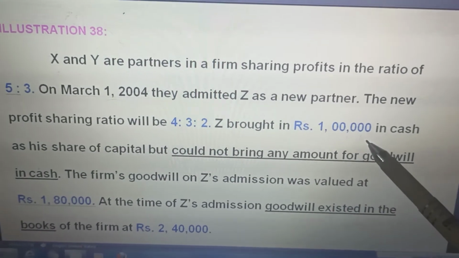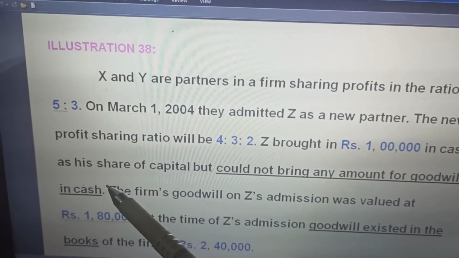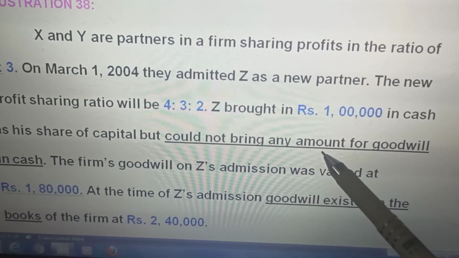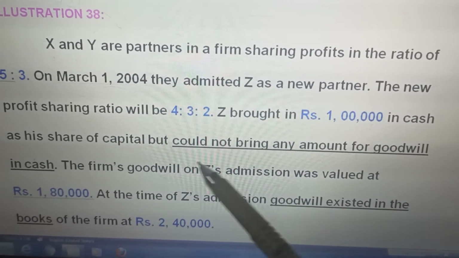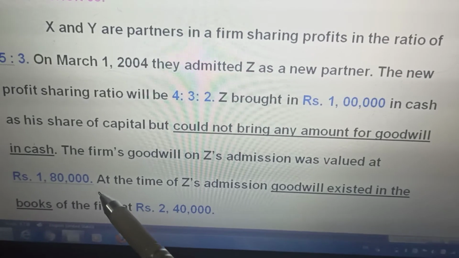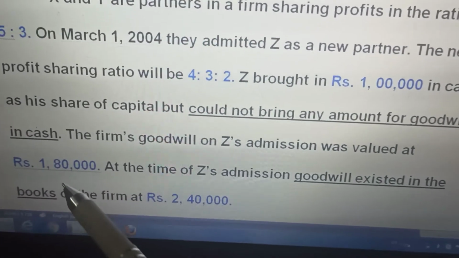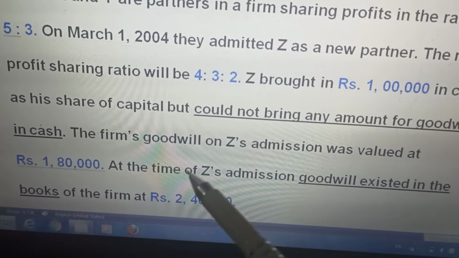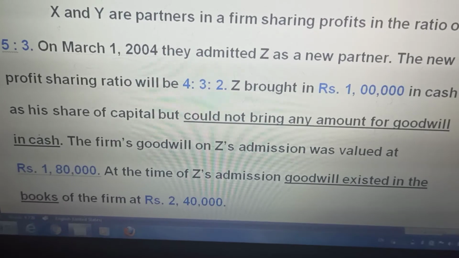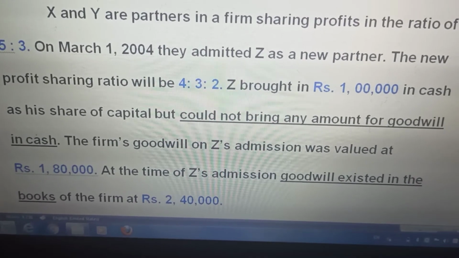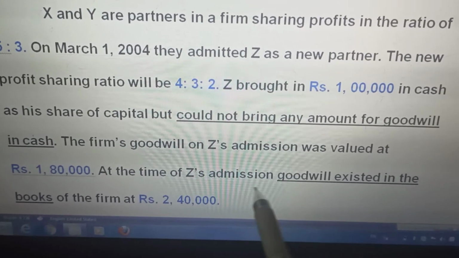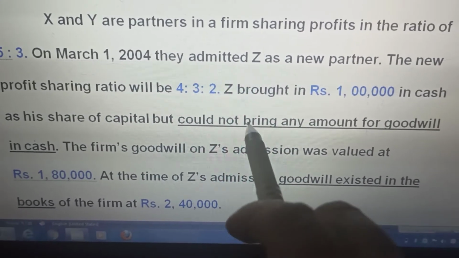Z brought in rupees 1 lakh in cash for his share of capital, but could not bring any amount of goodwill in cash. The amount of goodwill on Z's admission was valued at 1,80,000. At that time of Z's admission, goodwill existed in the books of the firm at rupees 2,40,000. He does not bring goodwill, and goodwill is already there. So what to do? This has to be written off and this has to be raised.